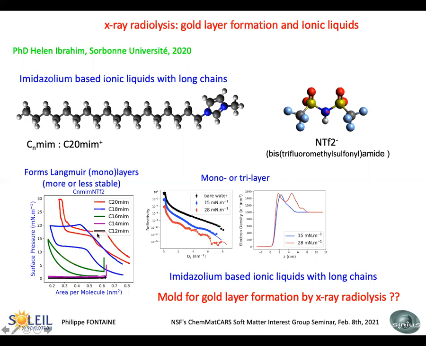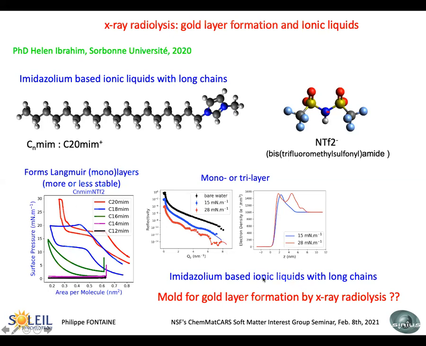So this is shown here by this isotherm, and you see that with very long chains, like the C20, the isotherm seems rather correct with a hysteresis, but not so important, like the one of the C18 or even the C16. Okay, below this number of carbons, with a lower number of carbons, you have nothing. So you have no real Langmuir monolayer behavior. So we have made some X-ray reflectivity on this layer, and we have seen some nice transition between a mono-layer here and a tri-layer.